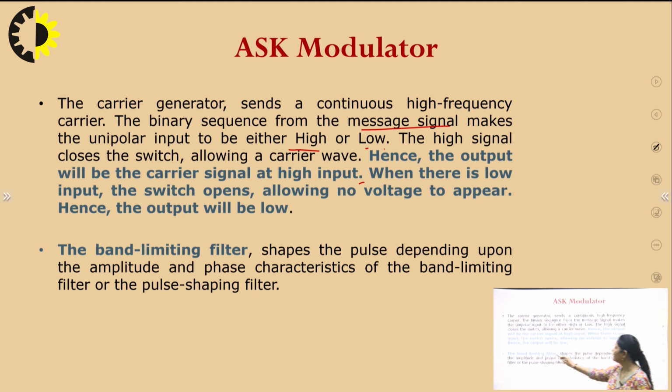The band limiting filter shapes the pulse depending upon the amplitude and phase characteristics of the band limiting filter or the pulse shaping filter. Filters are mostly required in the digital modulation schemes, because whatever waveform we get at the receiver will not be a perfect square wave. So as to get the perfect digital square wave signal, we require a filter.